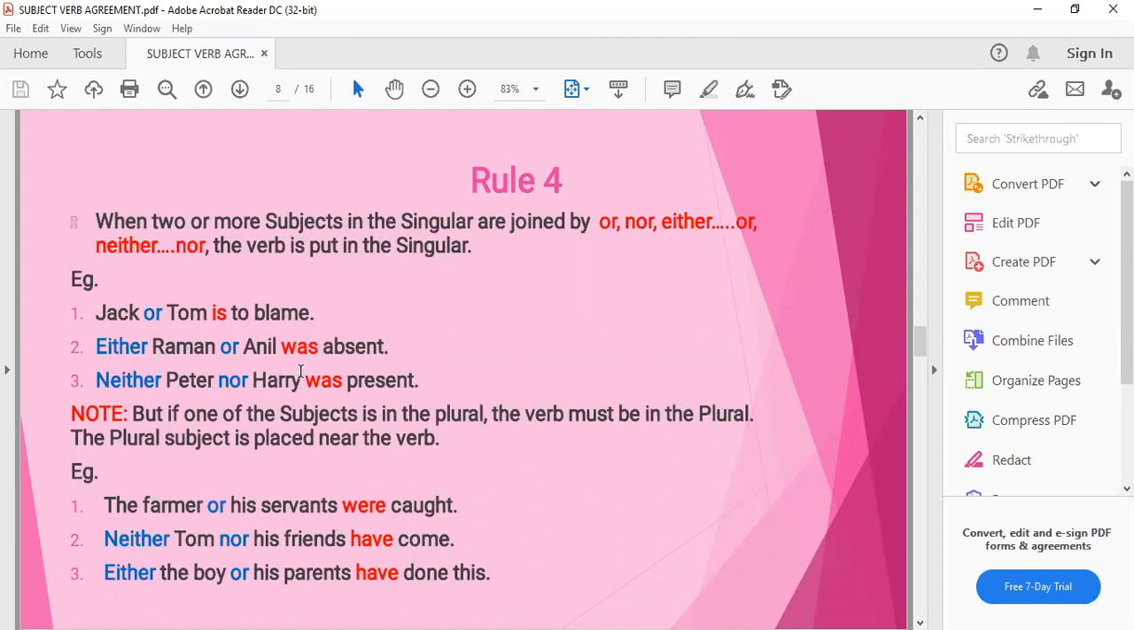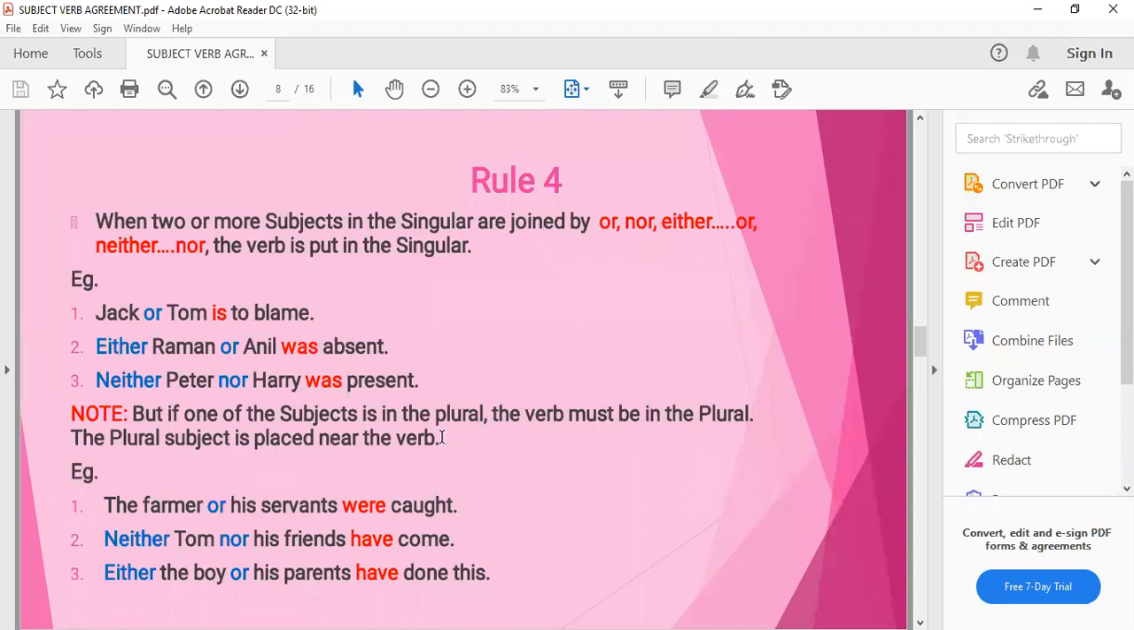Neither Peter nor Harry was present. Again, if we go for negative form, neither Peter nor Harry, कि ना तो Peter और ना ही Harry present थे. Clear? So when we are using or, either or, neither nor, with singular subjects, we will take singular verb. But note down this note. But if one of the subjects is in the plural, the verb must be in the plural. The plural subject is placed near the verb.